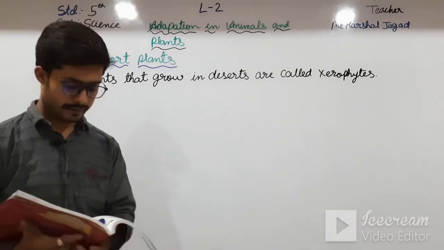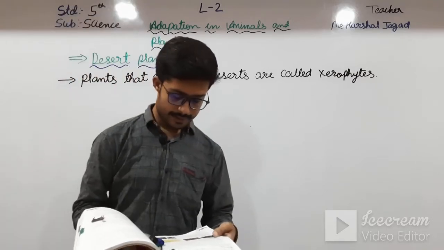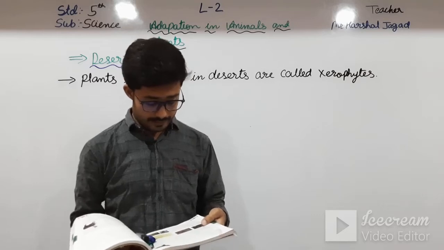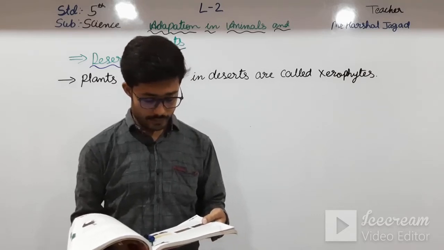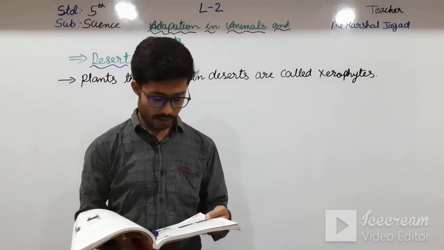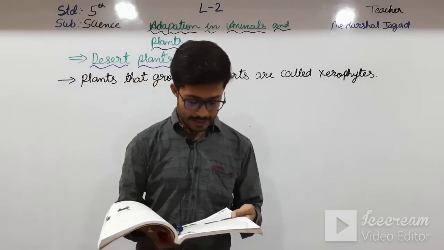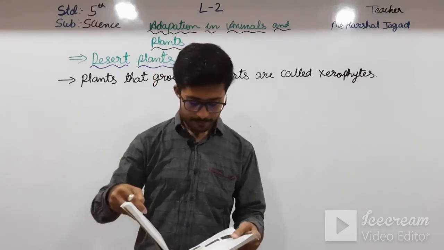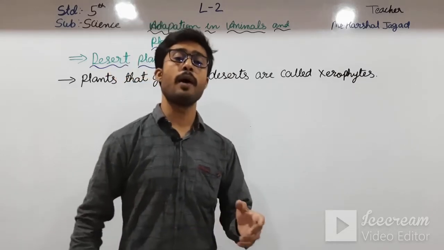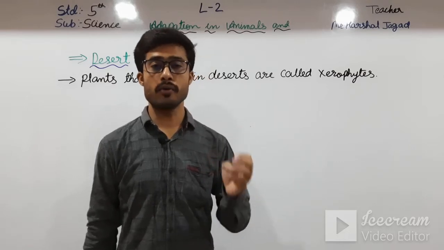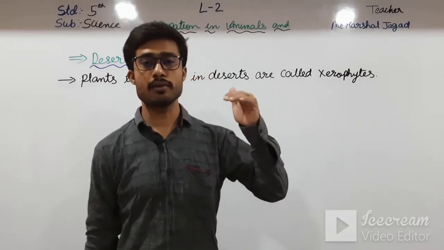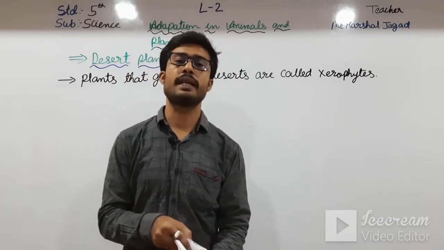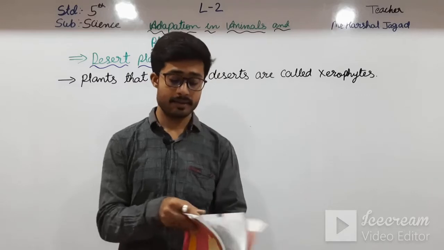Okay students, reading the next point, they are drought resistant, and cactus and prickly pear are two typical desert plants. They have very long roots that go deep into the soil in search of water. Means, see here, cactus and prickly pear have very long roots. They go deep into the soil in search of water. Okay students, this is one of the adaptations of desert plants.